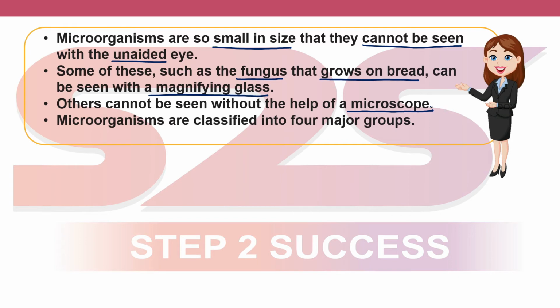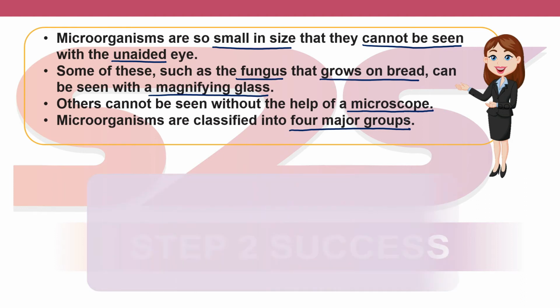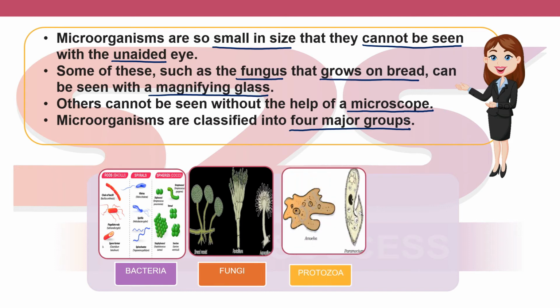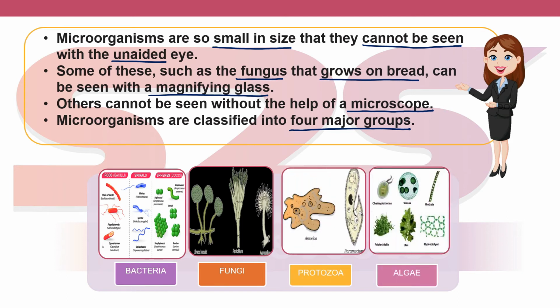Microorganisms are classified into 4 major groups. They are so small in size that we cannot see them with normal eyes. Some of them, like the fungus which grows on bread, can be seen with a magnifying glass, but all others need to be seen with the help of a microscope. The 4 major groups are bacteria, fungi, protozoa, and algae.